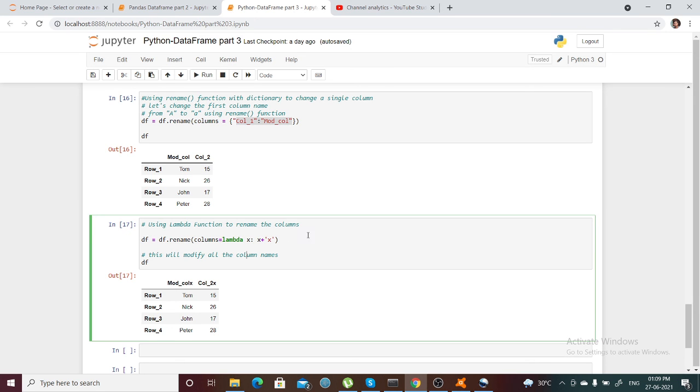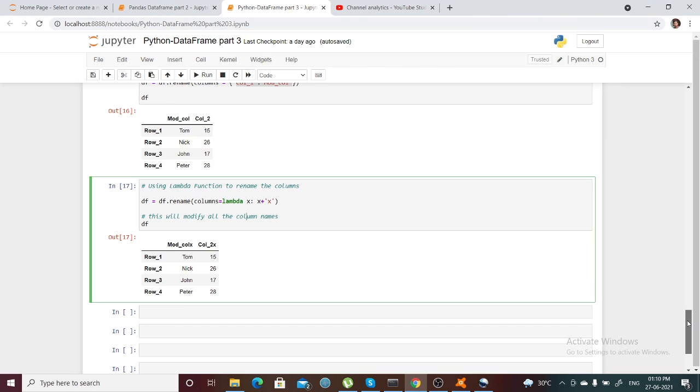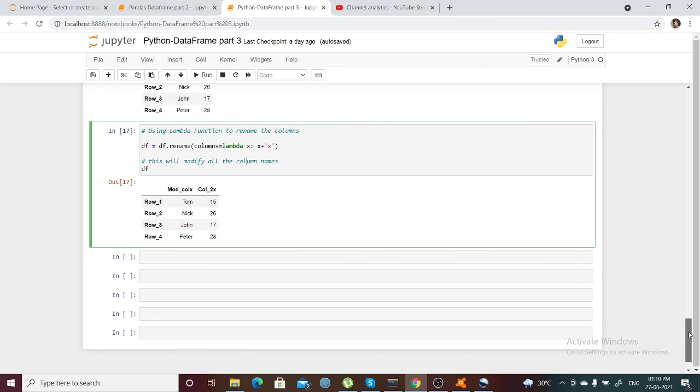So these are the basic operations of data frames. In the next video, I'll try to showcase more advanced operations and more filtration of the data in the data frames. So this is all about this.